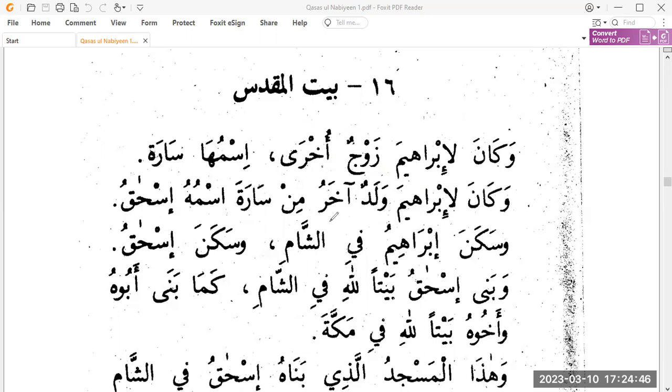وَكَانَ لِإِبْرَاهِيمَ وَلَدٌ آخَرٌ, and Ibrahim had another son, min Sarah. Sarah is ghayr munsarif, we know feminine names are ghayr munsarif, so it accepts a fatha in its majroor form. So he had another son from Sarah, whose name was Ishaq. Again we bring in whose here, but we're not going to write allazi because it is defining walad, which is indefinite. And Sayyidina Ibrahim had another son whose name was Ishaq.